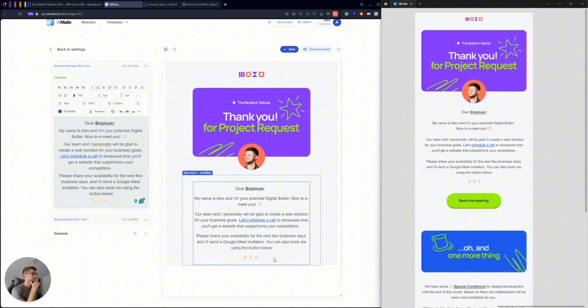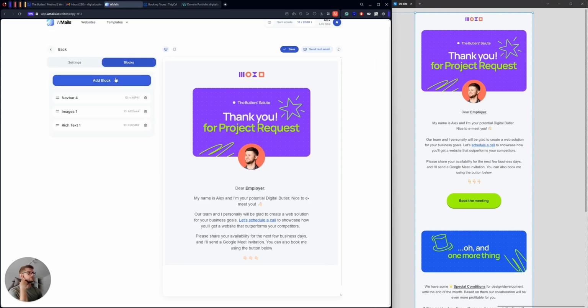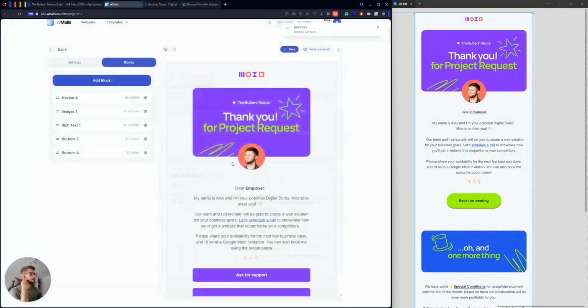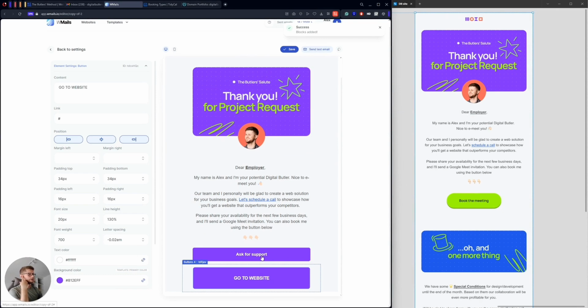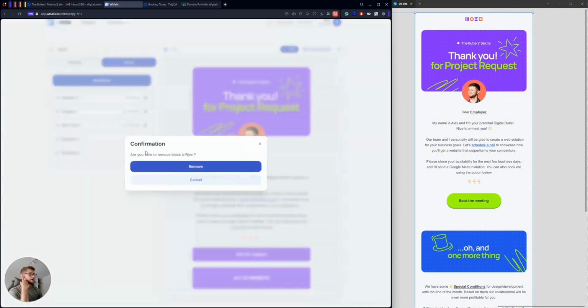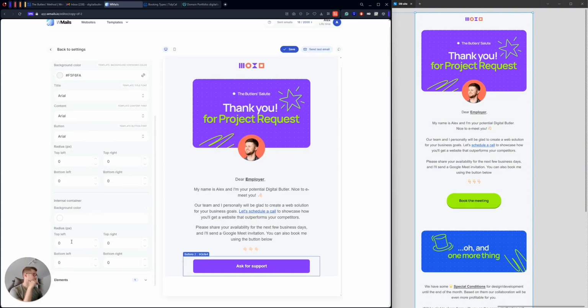basically will be adding a button, but I can actually add a button here in the structure. So I will go and click add block and I will select the button. I can select this one, but what I know, oh, okay, I just selected two sections, so this is why two blocks have been added, both of them. But what I know about the development of this button, I can play with it.